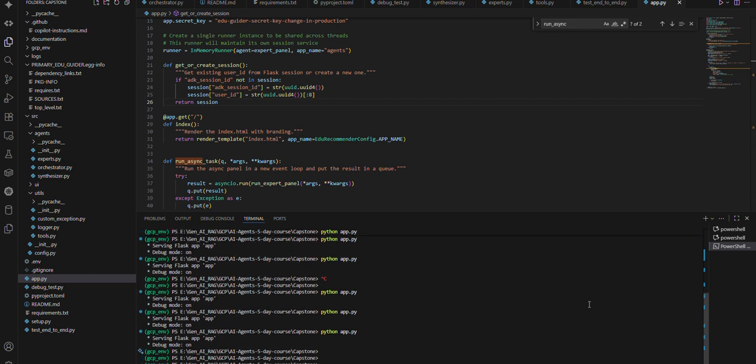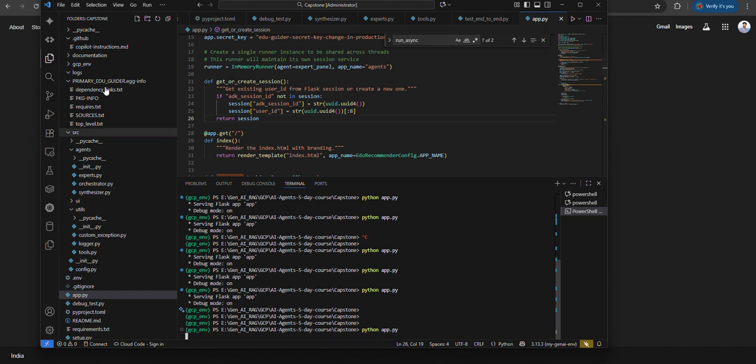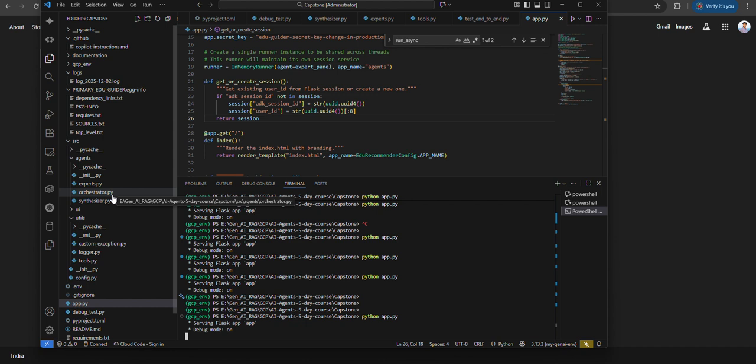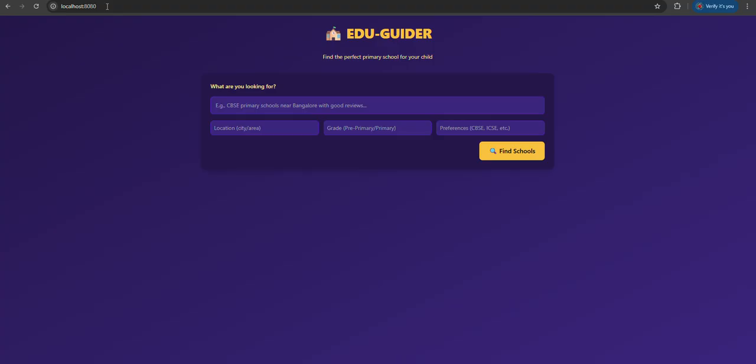I will just run this application. As we have introduced, the Flask application is the front end, so it is running on Flask, and I can quickly navigate through this. It will launch our application, EduGuider, where we can quickly choose whatever options the parents have.